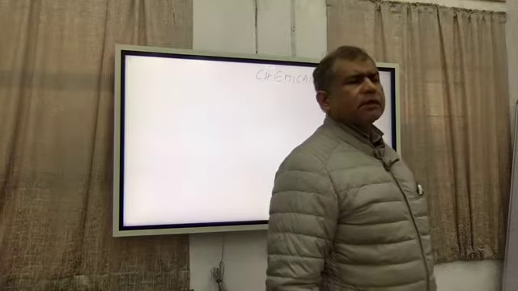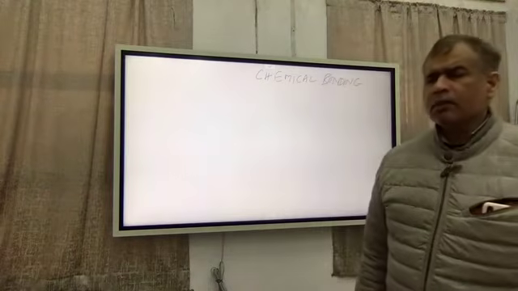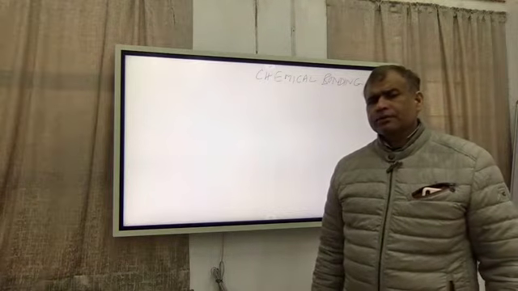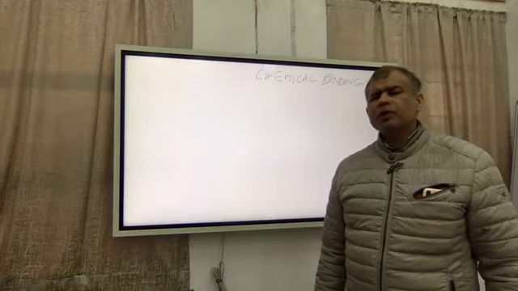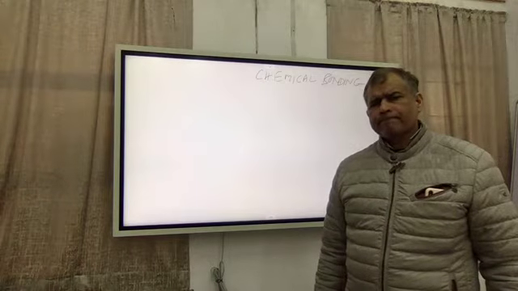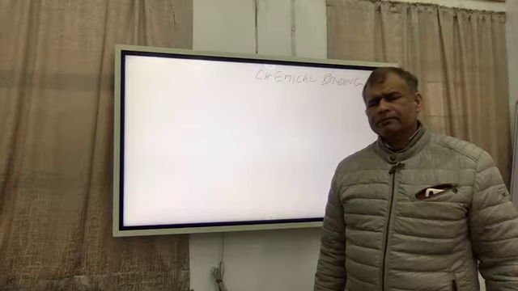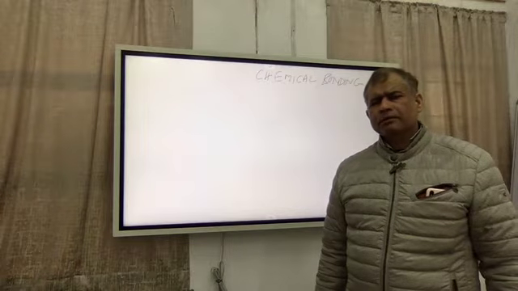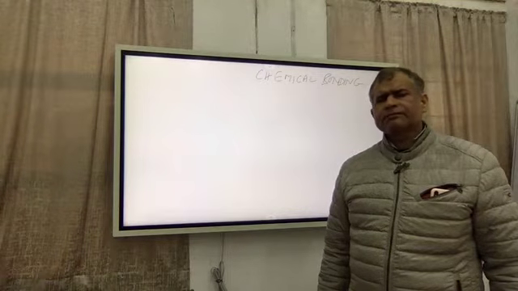And in covalent bonding, you have to study about shape and geometry of some simple molecules using valence bond theory, concept of hybridization,